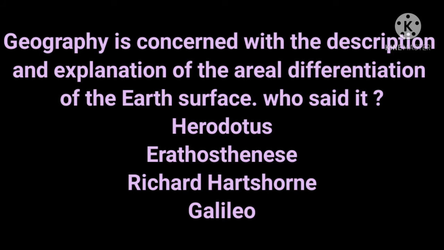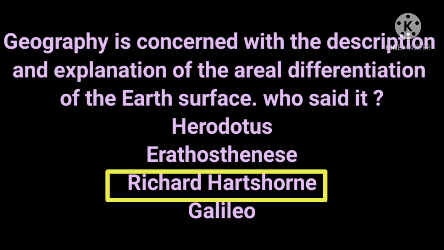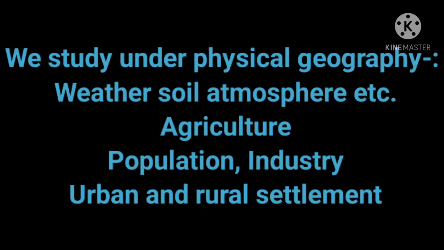Question number 2. Geography is concerned with the description and explanation of the areal differentiation of the Earth's surface. Who said it? Options are Herodotus, Eratosthenes, Richard Hartshorne, and Galileo. Answer is Richard Hartshorne. Question number 3.